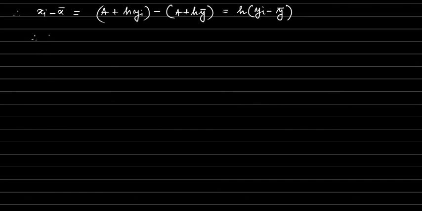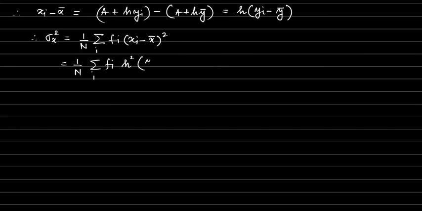So therefore, sigma x squared, that is the variance of the observations x, is 1 by n summation over i fi into xi minus x bar whole square. This is nothing but 1 by n summation over i fi into, now xi minus x bar whole square is h squared into yi minus y bar whole square.